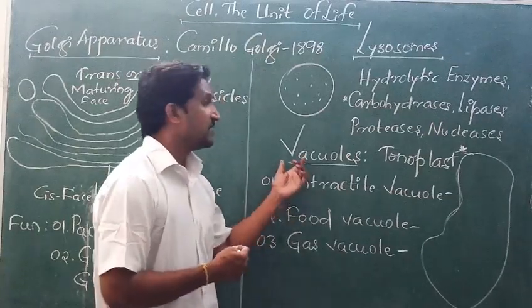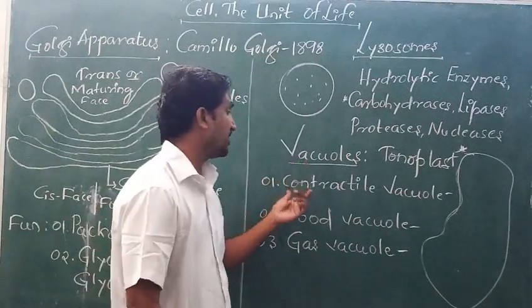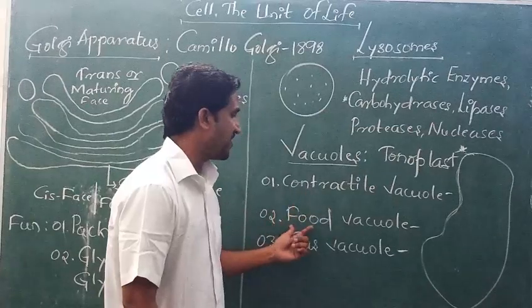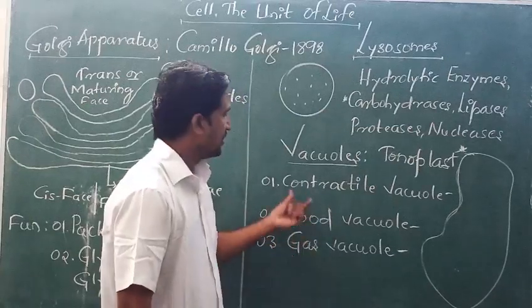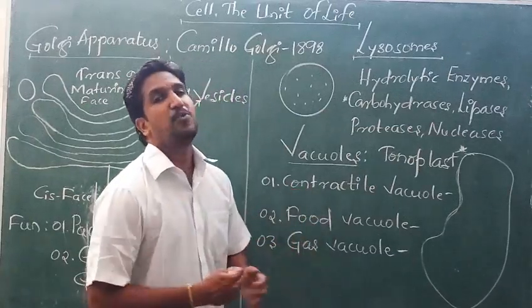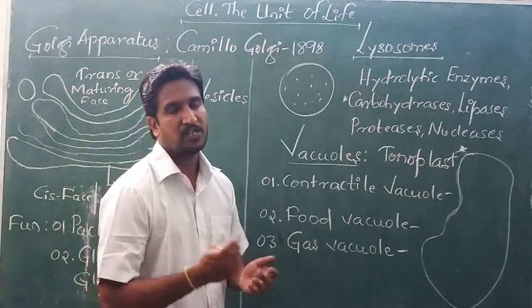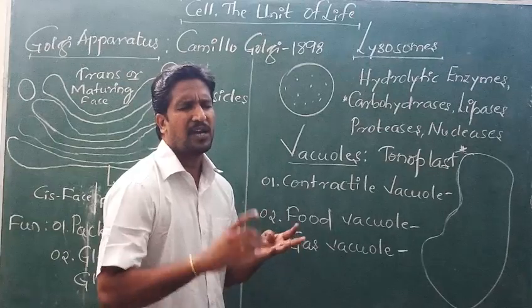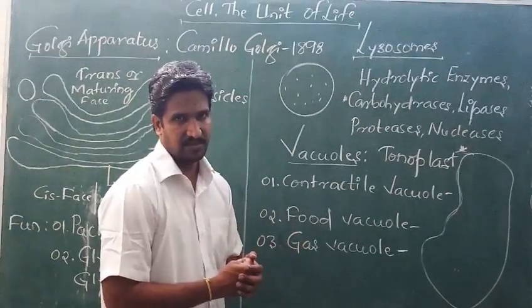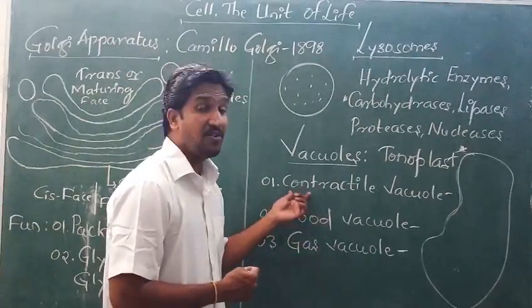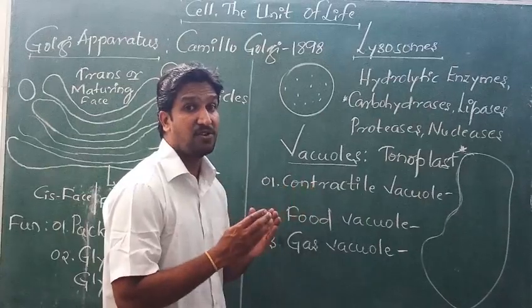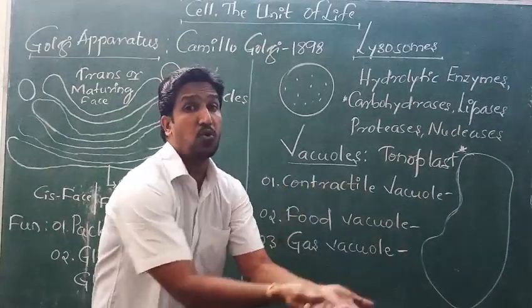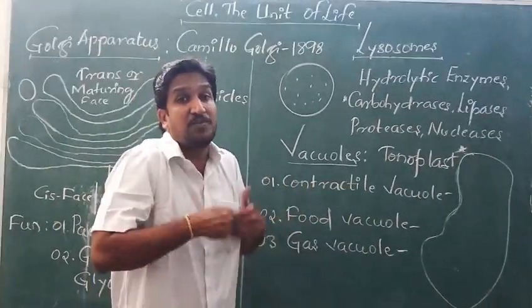There are three different types of vacuoles: one is the contractile vacuole, second is the food vacuole, third is the gas vacuole. Contractile vacuoles are found in protistans like amoeba, paramecium, euglena. A contractile vacuole is helpful to throw the waste substances out of the body.